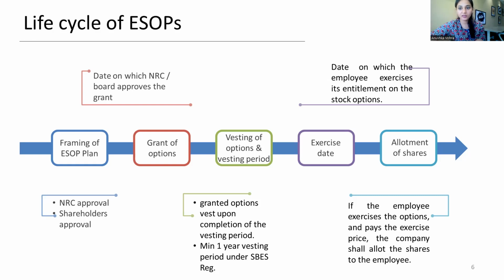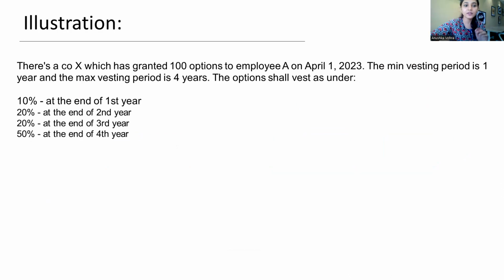So once the vesting period is over, then comes the exercise. Now, when I say the minimum vesting period is 1 year, post 1 year of grant, the options start vesting. And the maximum vesting period would be 5 years. Let us take an example. There's a company which has granted 100 options.